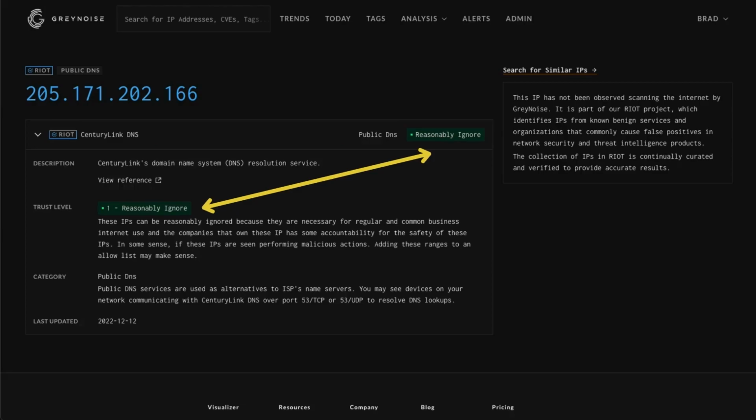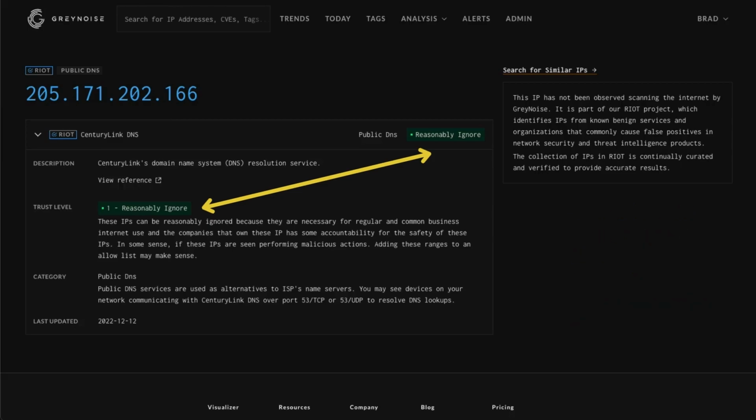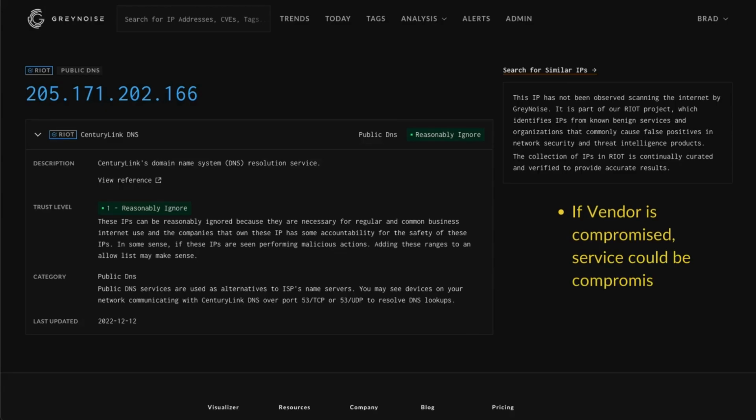The trust level 1 tag includes the description of reasonably ignore. This is because this IP address is not only owned and operated by this vendor, but they are also responsible for the content that this IP address provides. So, in most cases, you can ignore any traffic associated with this IP address. As a caveat, if the source vendor has some sort of compromise, the IP address could be doing something outside of the expected behavior. Now, let's take a look at an IP address that is of trust level 2.